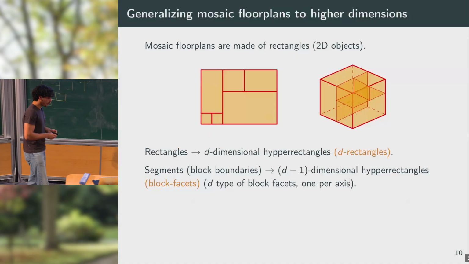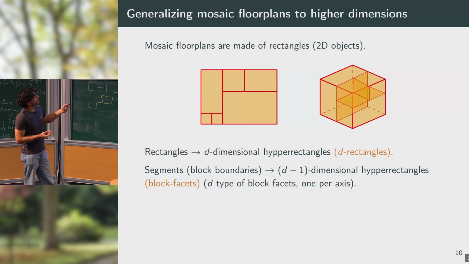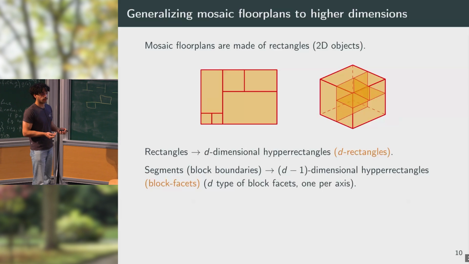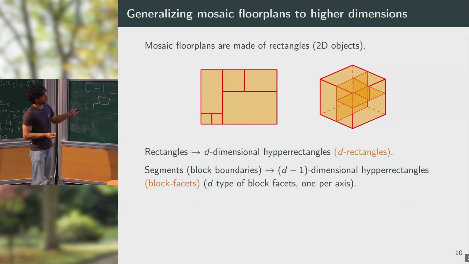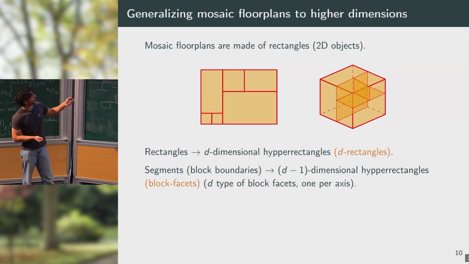So in a sense, the idea of the generalization is quite simple. Floor plans are made of rectangles, and to go to higher dimension, you replace the rectangles by hyperdimensional rectangles. We call them d-rectangles. And when we do so, the segments that are induced by the partitioning become d-1 rectangles, which are axis aligned.